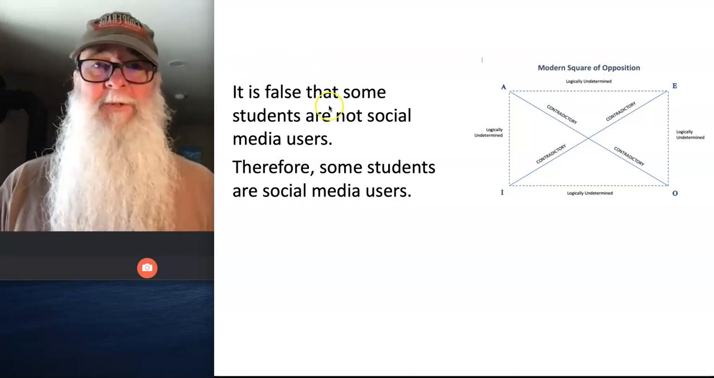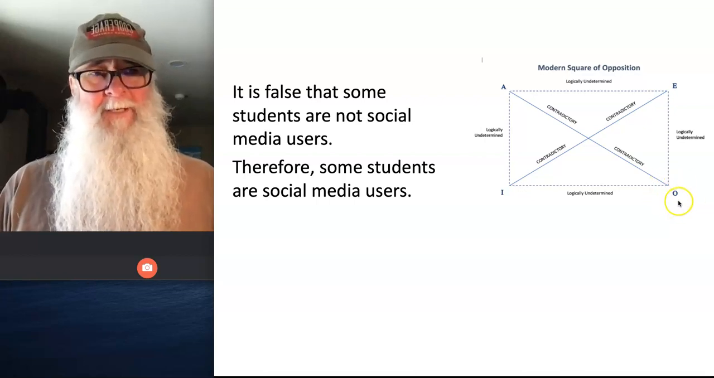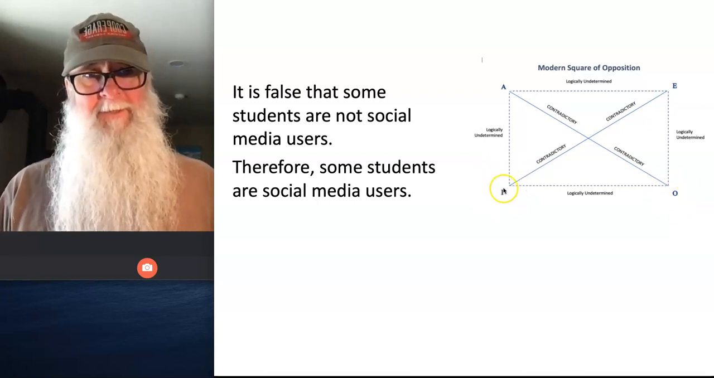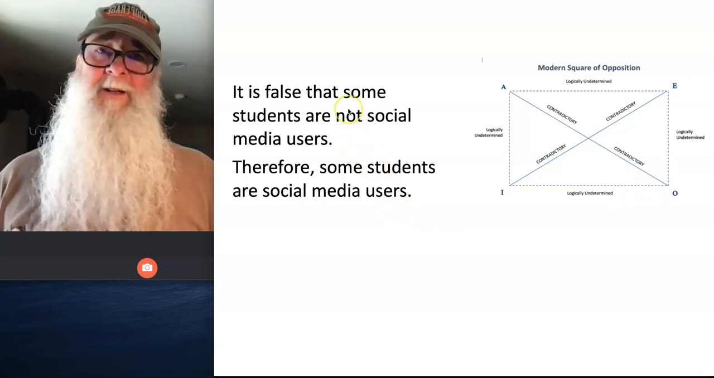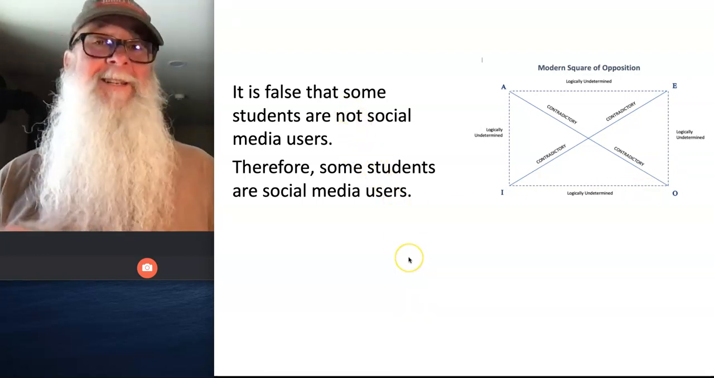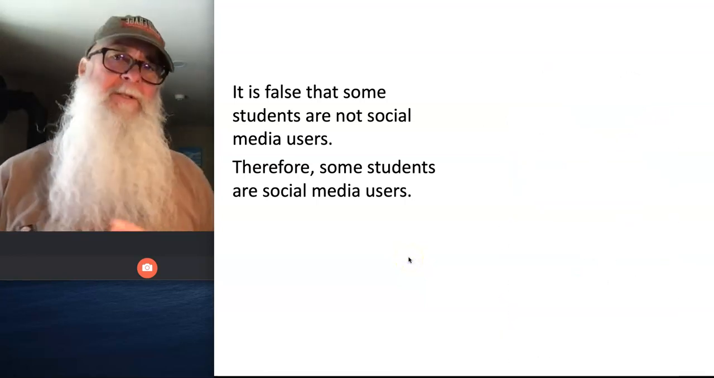We have an O statement premise and an I statement conclusion, and I can see that the corresponding O and I statements on the modern square of opposition have logically undetermined truth values, which means even if I know the truth value of one, I can't know the truth value of the other, and this argument is invalid from a Boolean standpoint. But what if we adopt an Aristotelian standpoint?